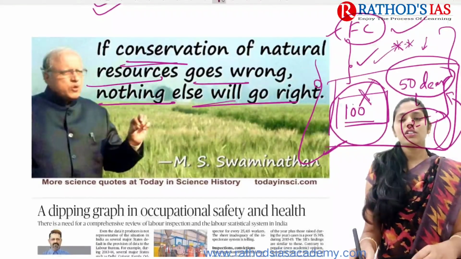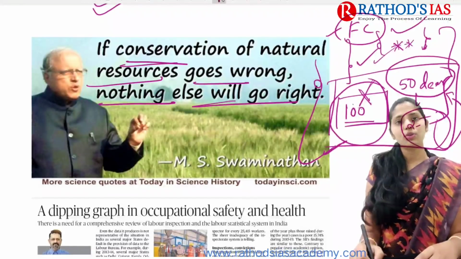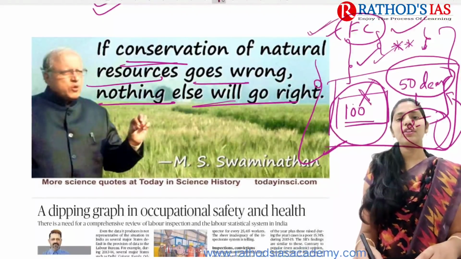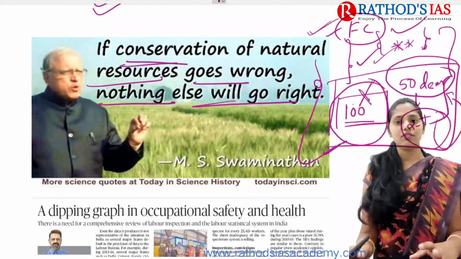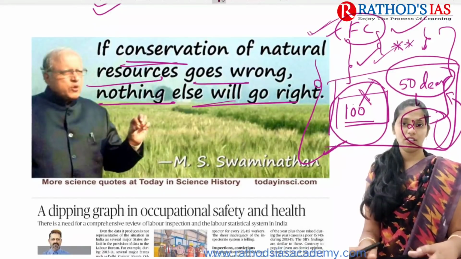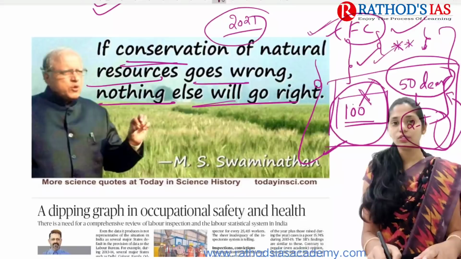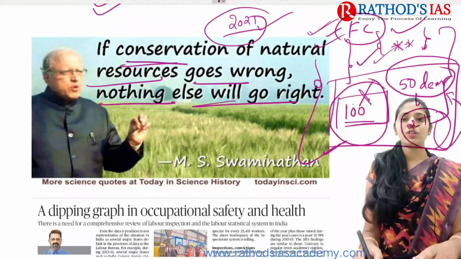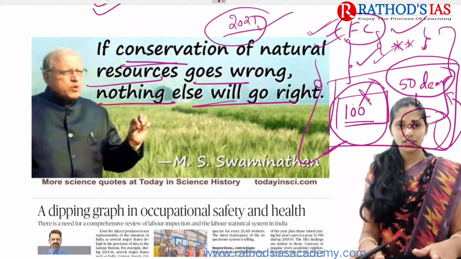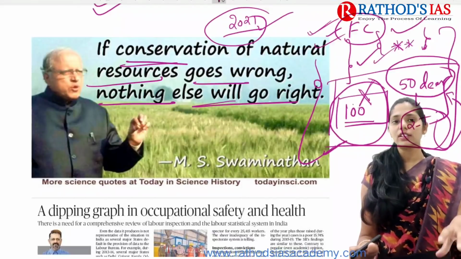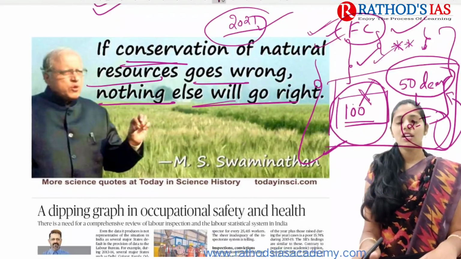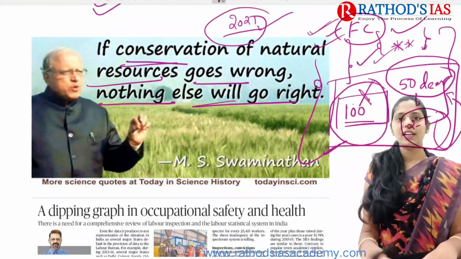I want to explain how this quote is relevant, because nowadays philosophical quotes and philosophical essays are coming in your paper, and in 2021, out of 8 essays, there were philosophical essays. Because of this, you need to think about what is happening, and you have to give those examples in these philosophical essays, such that you will have a multi-dimensional view.